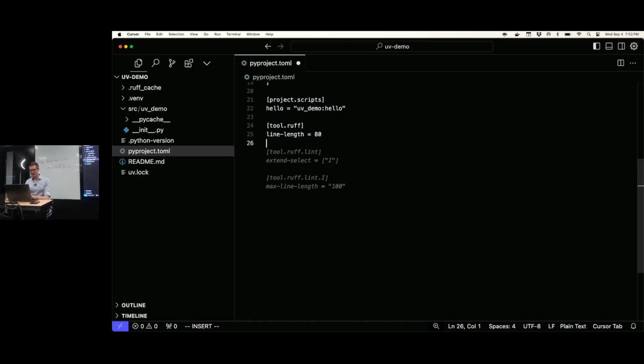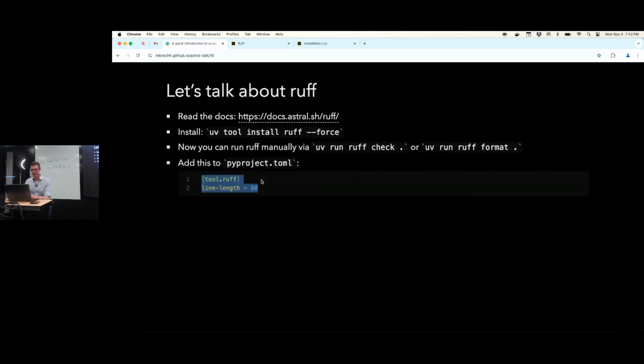You can configure what kind of errors it should be linting. Maybe there's some errors that in your project you just can't fix. Then you will exclude those errors from the linting. You can exclude files and folders here, all kinds of things. You need to read the Ruff documentation for all the possible settings that are available here, right? But I like to tell it that it should use line lengths of 80 characters. We will see in a second what that does, right?